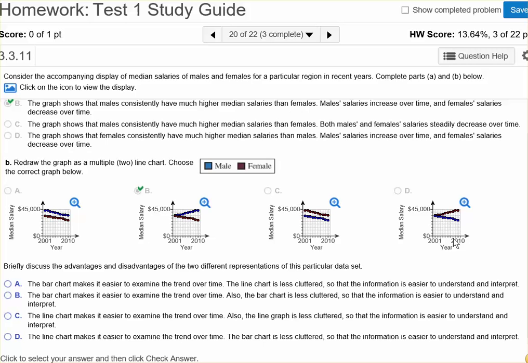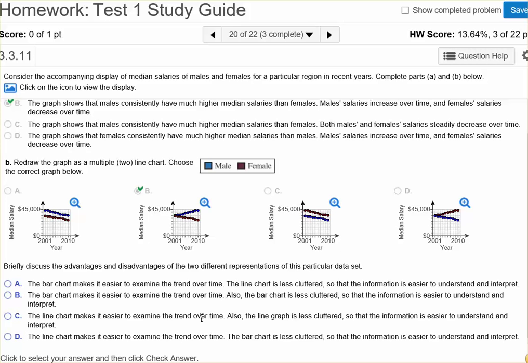B, the bar graph makes it easier to examine the trend over time. Also, the bar graph is less cluttered, so the information is easier to understand and interpret. So the difference between those two is that the first one says the line chart is less cluttered and the second one says the bar chart is less cluttered. So far, I think the line chart is less cluttered.